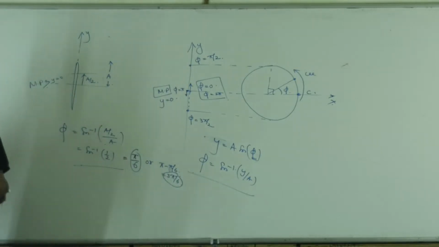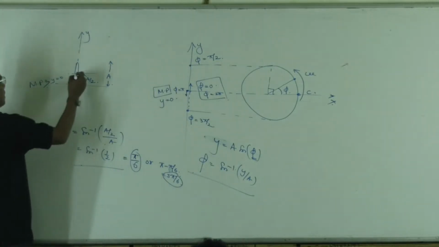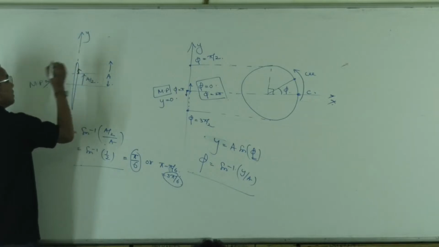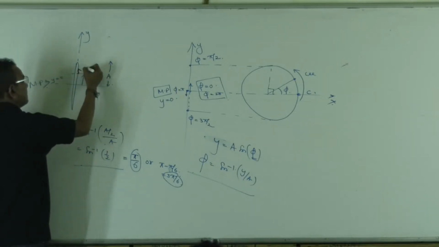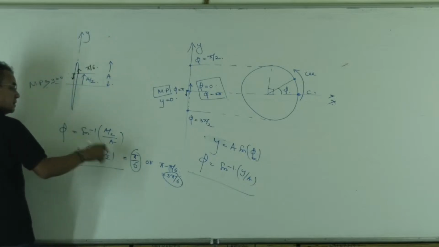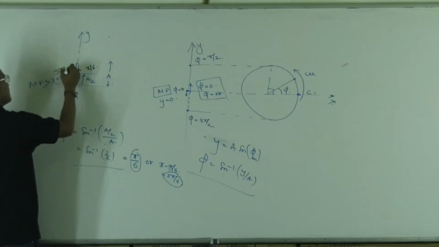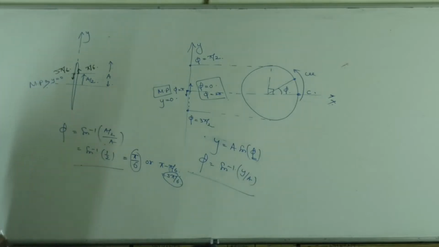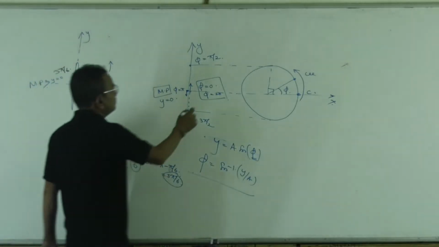What does it mean? When the particle is moving upward, with velocity upward, that phase is pi by 6. At the same point, when the particle is moving downward, that phase is 5 pi by 6. Think about circular motion, you can analyze better.